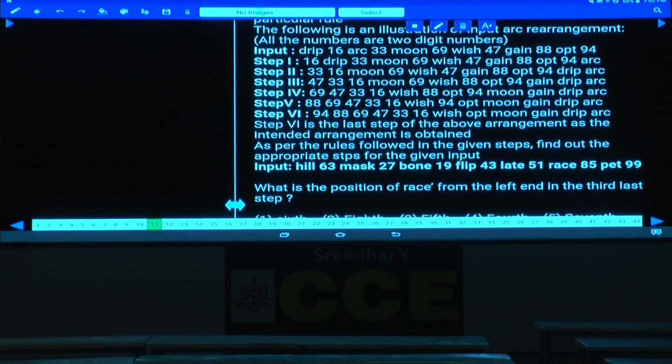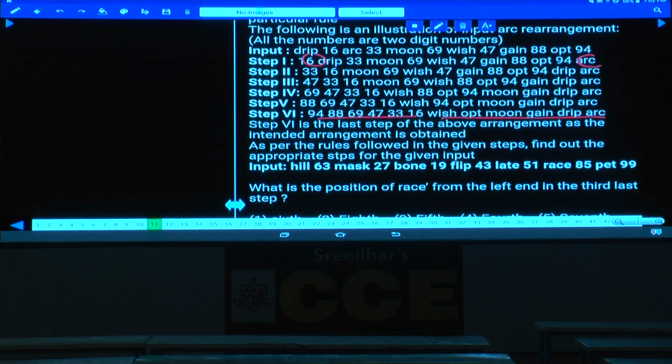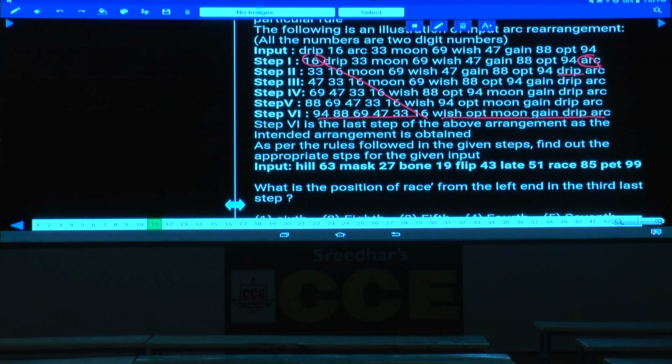Now in this one, how many elements are there? 12 elements, 6 steps. That means in each step 2 elements are being arranged. Then what is the final logic here? Numbers in the decreasing order. Again words are also in the descending order, isn't it? And at the same time, now how they are arranged. Now 16, the least number, at the first place and the least word at the last place. Now these two were arranged and further 16 shifted to the next step in further steps, and the last word is as it is, but in the next step the next word will be arranged to the left hand side. Next word, next word, next word, and so on.